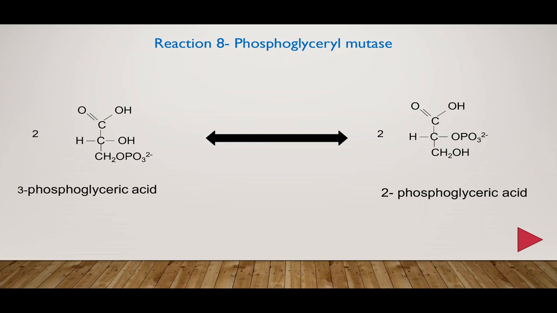So it is a structural isomer, 3-phosphoglyceric acid and 2-phosphoglyceric acid are structural isomers of each other. What is the difference? Molecular formula is same. What is the difference? Position where the phosphate group is present. Here it is present on the third carbon. Here it is present on the second carbon. Okay. So this results in synthesis of 2-phosphoglyceric acid. Now, this actually is an important reaction. It aids synthesis of phosphoenol pyruvate because it frees this third carbon. It is getting converted to CH2OH.